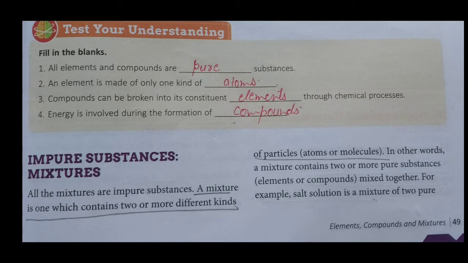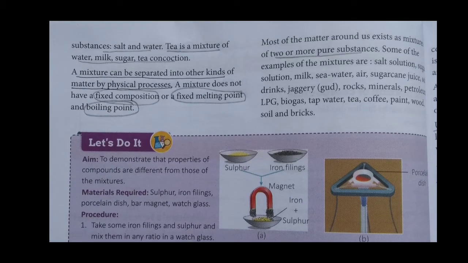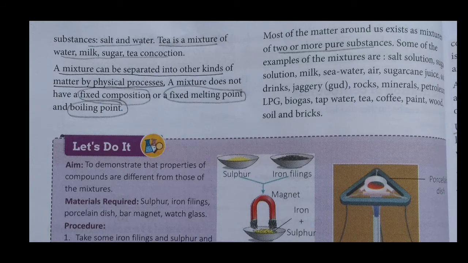Okay, now what are examples of impure substances? Lots of examples could be there. Maybe salt and water, tea is also a mixture, seawater is also a mixture, milk is also a mixture, sugar is also a mixture, tea, coffee, all these things are mixtures. Okay, this is a mixture.